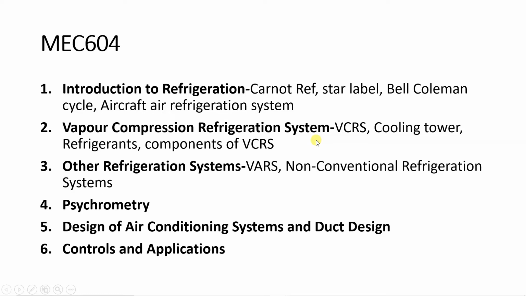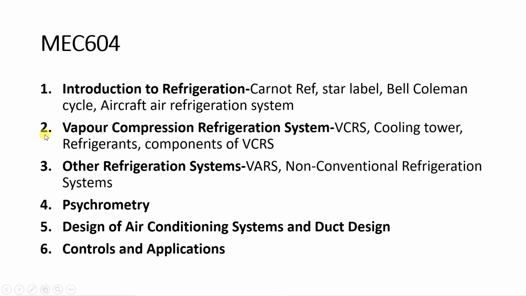So the course code is MEC 604. We have six modules in refrigeration and air conditioning. So first one is introduction to refrigeration, and in this module we have the basics which we have studied in thermodynamics like Carnot refrigerator, Starling, Bell-Coleman cycle. You have not studied Starling, so that will be new. Then Bell-Coleman cycle and aircraft air refrigeration system. So basically, module number one is related to using air as medium for refrigeration and air conditioning. So that will be module number one.